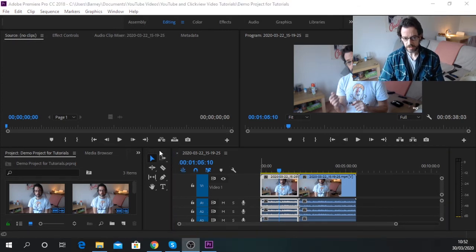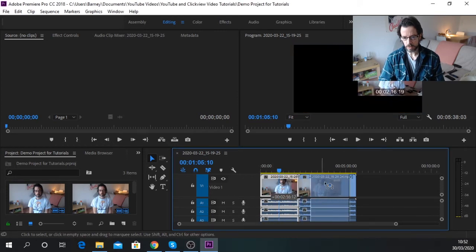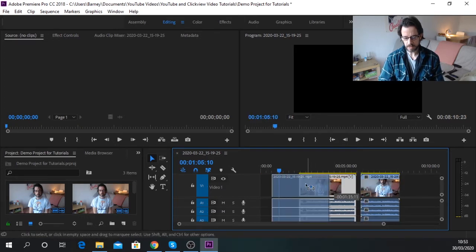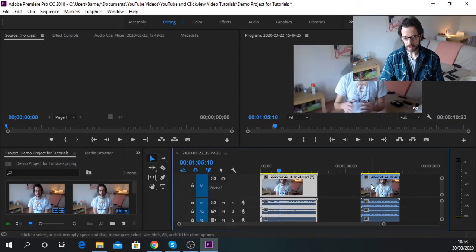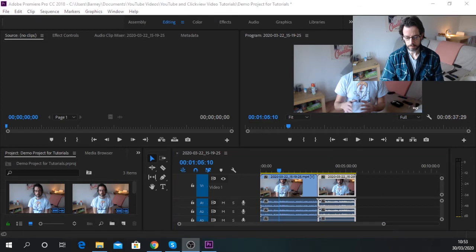Using the selection tool, we can reorder clips if we need to. So this first clip is highlighted. If I hold the left button down on the mouse, I can pull that along and then let go of the left button and change the order. I can then move this to the start of the timeline and move that up against there. So that's some basic functions using the selection tool.